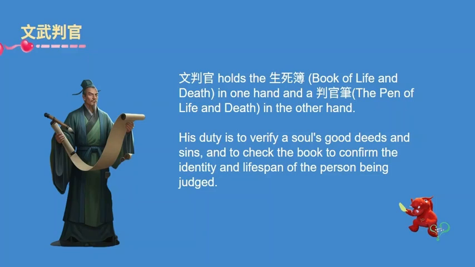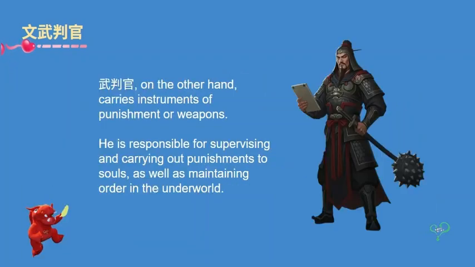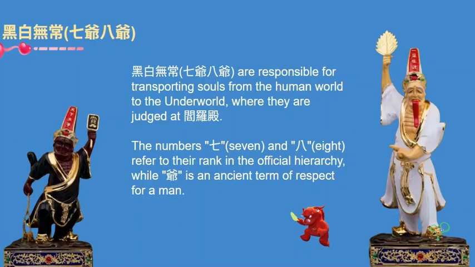His duty is to verify a soul's good deeds and sins, and to check the book to confirm the identity and the lifespan of the person being judged. 武判官, on the other hand, carries instruments of punishment or weapons. He is responsible for supervising and carrying out punishments to souls, as well as maintaining order in the underworld.